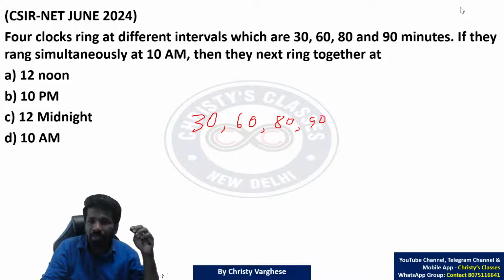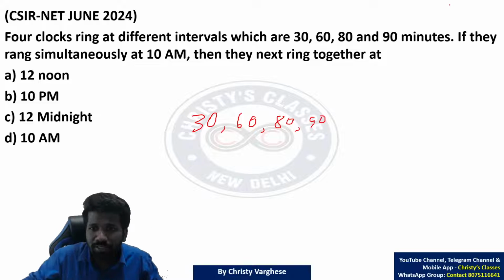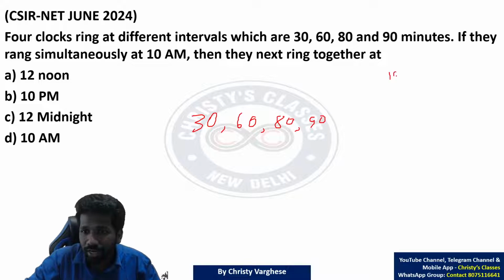Okay, I'll start explaining. So the question says that 4 clocks ring at different time intervals, 30, 60, 80, 90. If they rang simultaneously at 10 a.m. So at 10 a.m. all the 4 clocks rang. मतलब first clock अभी कब again ring करेगा? 10:30. Then 11 o'clock. Then 11:30.